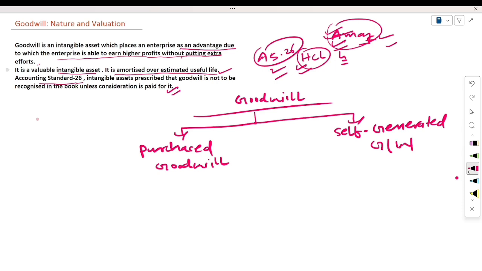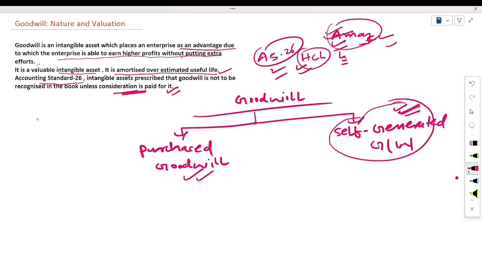Accounting Standard 26 says that only that goodwill will be considered for which you have paid consideration. It means your self generated goodwill will not be calculated. Only the purchased goodwill value we will calculate here.